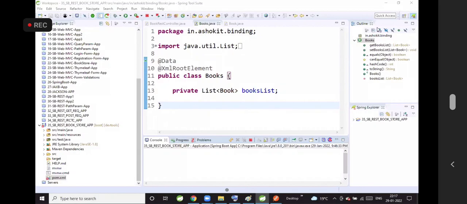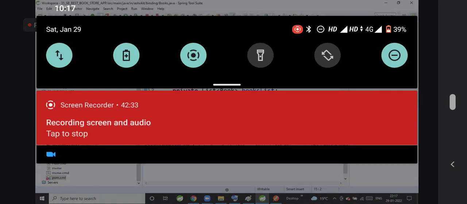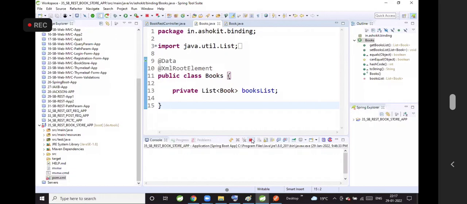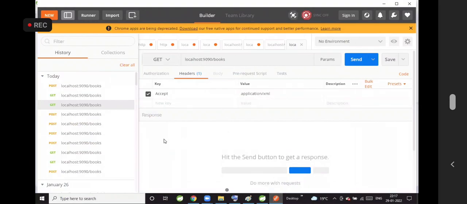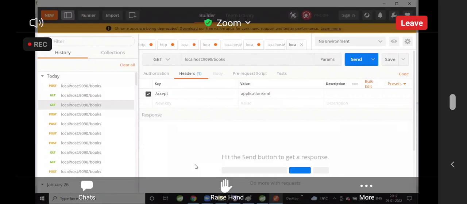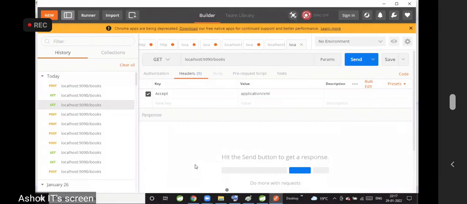Hi sir, this is Subramaniam. Hi Subramaniam. Sir, we are testing the API in Postman. Show me once the Postman GET request. Your voice is not coming, sir. He's asking to open Postman. Sir, here we are using the Accept header, right sir? If you use one more Accept header, what will happen?